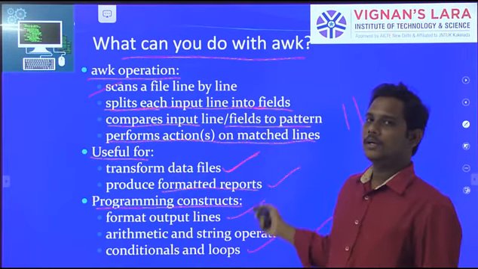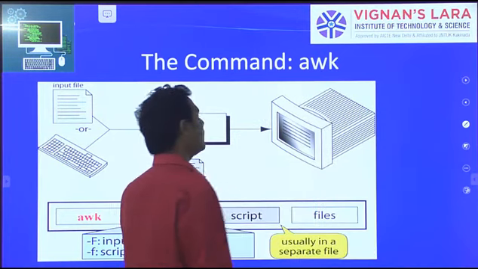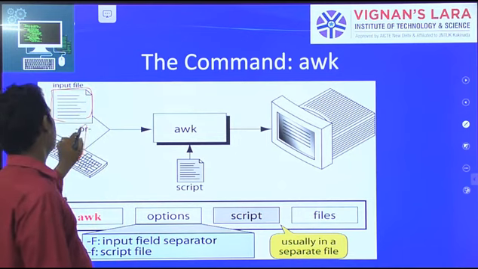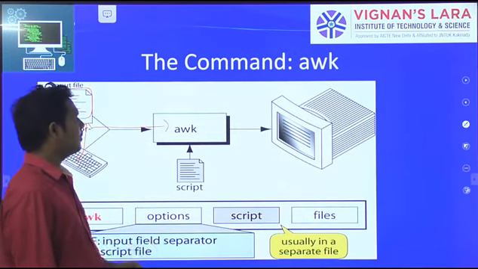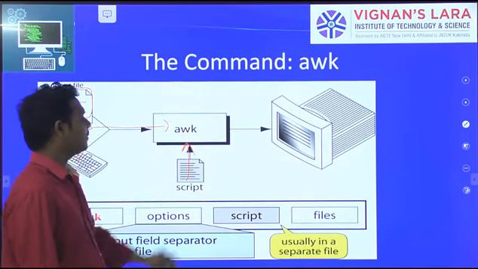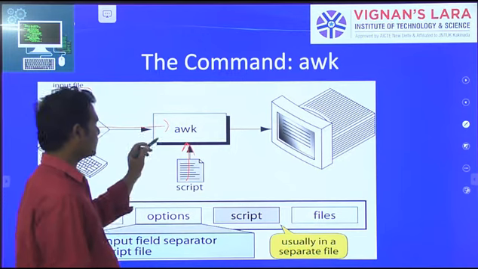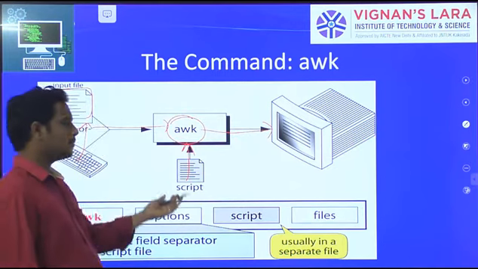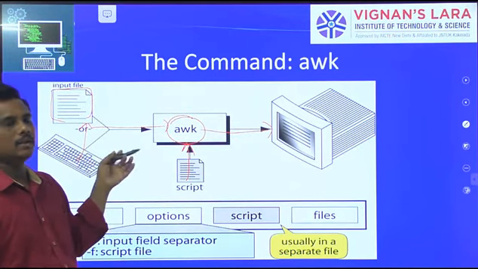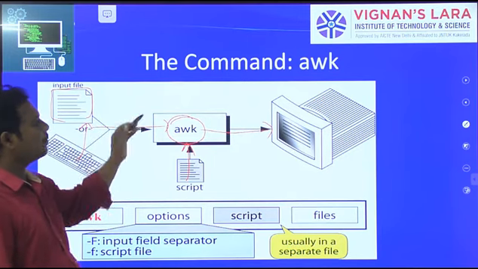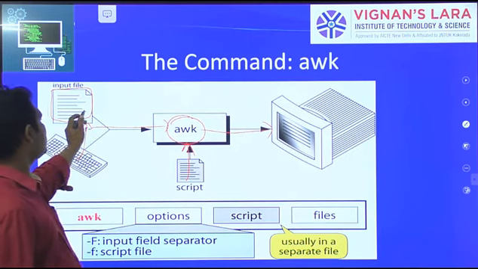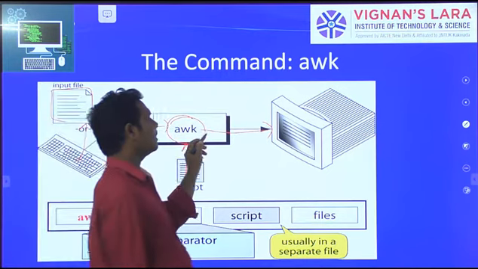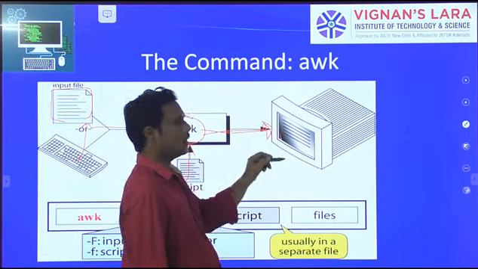Okay, now how is it working? Here is the command, I told you. We are giving the input file from the keyboard, so it will go to the AWK command. We add the script of the particular command, so that the file is transformed and then displayed on the monitor. This is the procedure. Any command follows the same procedure, and AWK also follows it. We give the input file that will be transformed, we add the scripting, so transformation happens and the formatted output is displayed on the monitor.